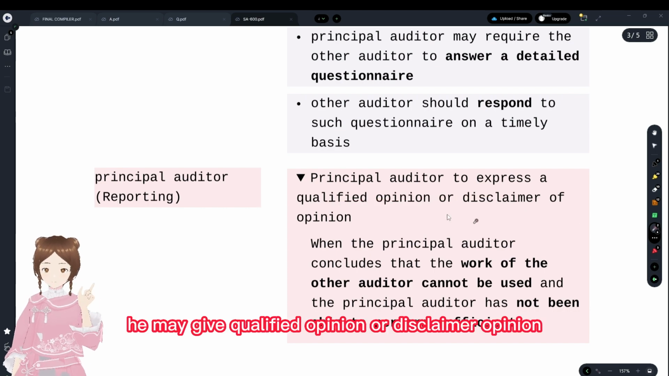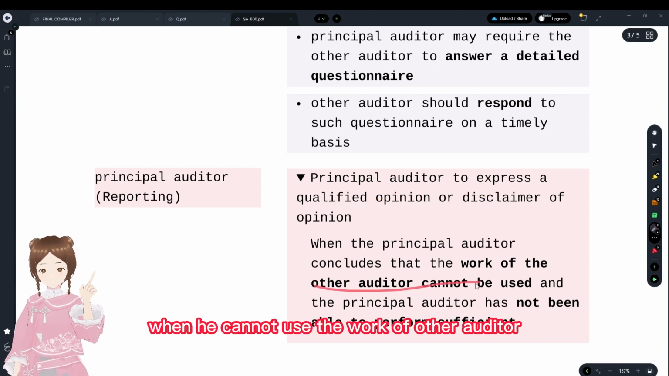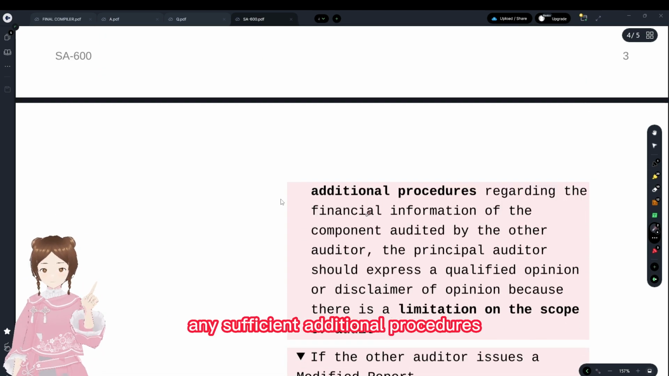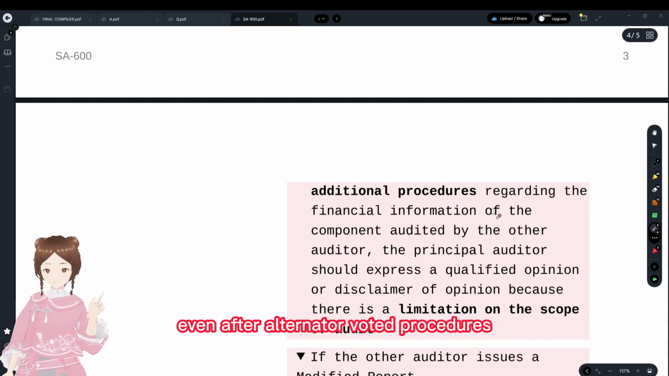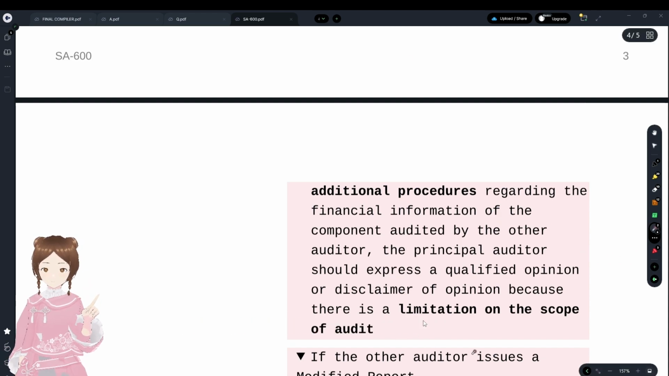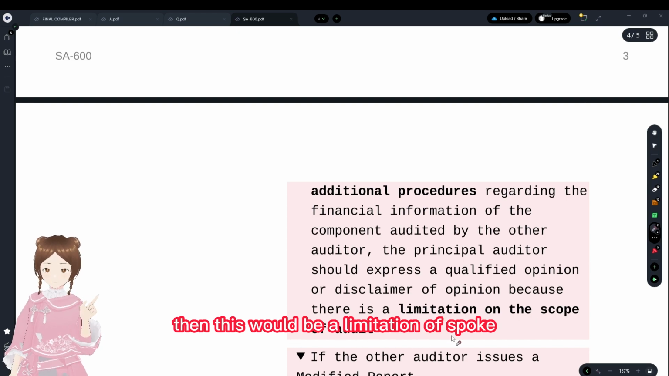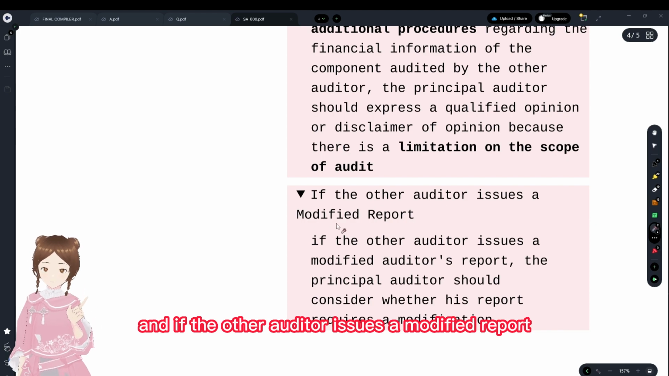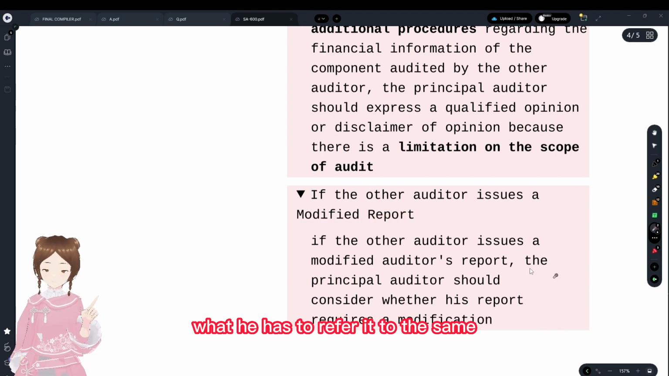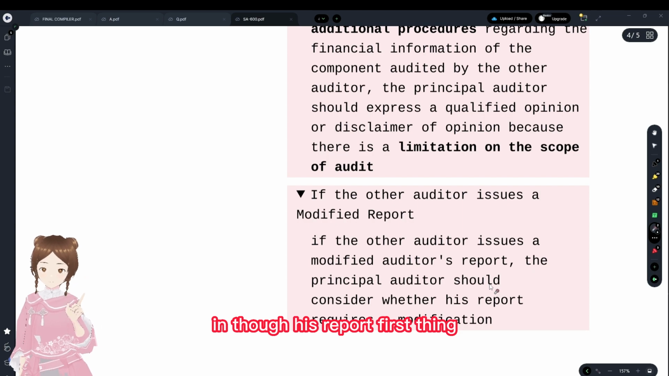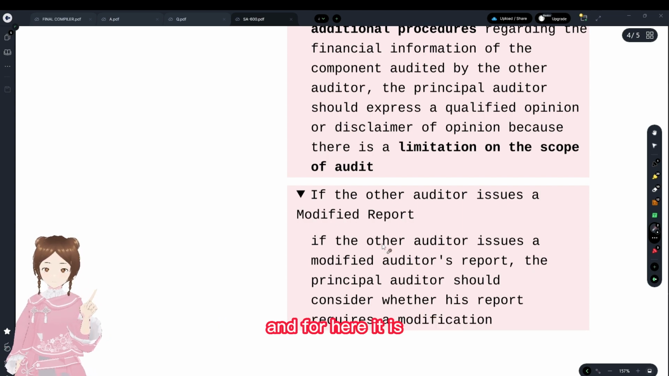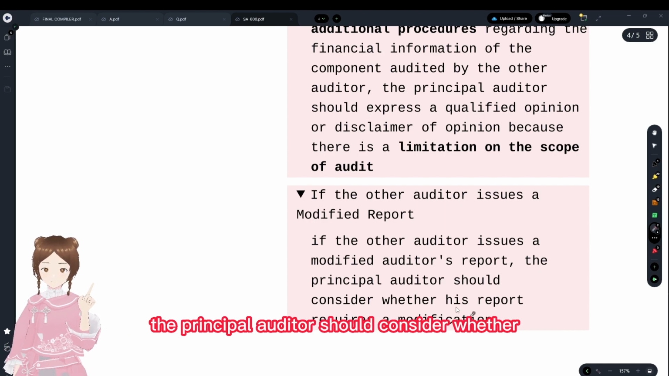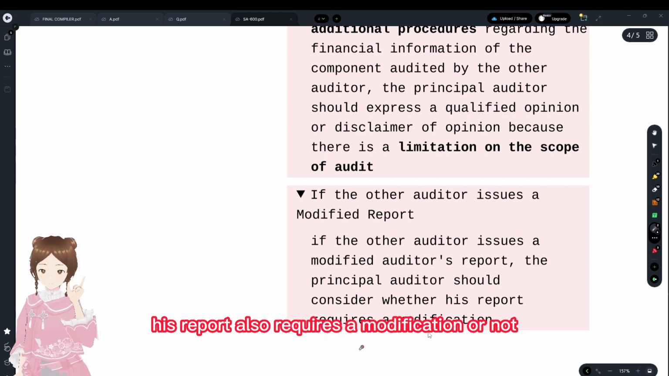He may give a qualified opinion or disclaimer of opinion when he cannot use the work of the other auditor and has not performed sufficient additional procedures. If it could not be obtained even after alternative audit procedures, then this would be a limitation of scope. You have to qualify or give a disclaimer of opinion. And if the other auditor issues a modified report, he has to refer to the same in his report first. If the other auditor issues a modified auditor's report, the principal auditor should consider whether his report also requires a modification or not.